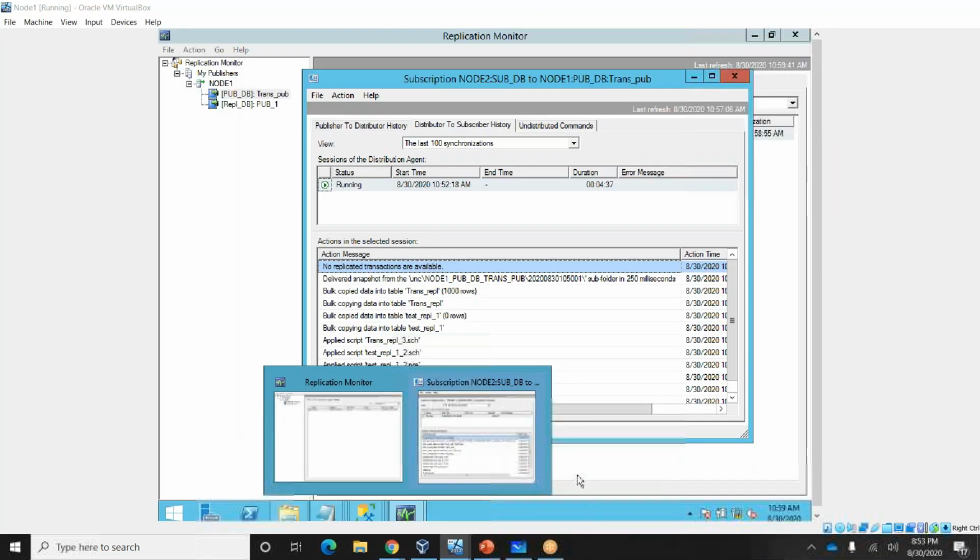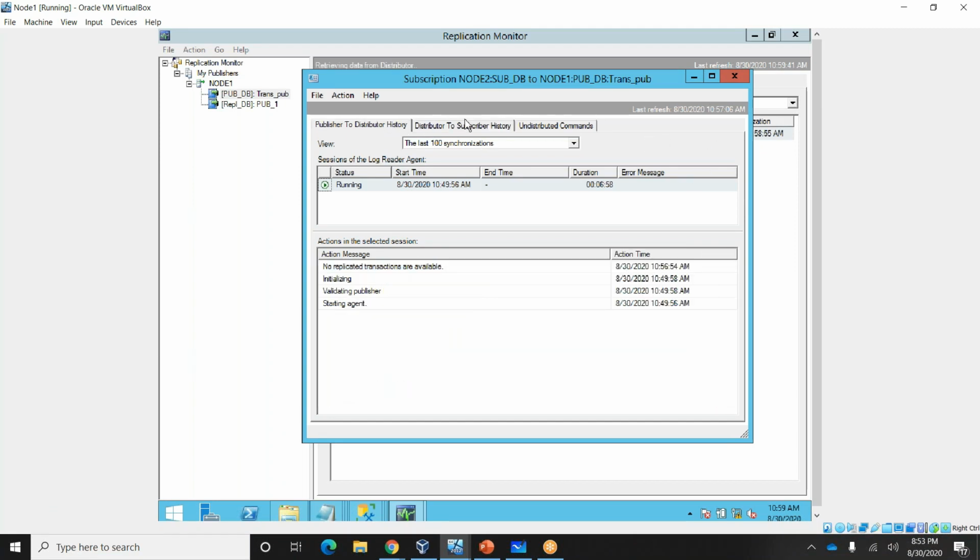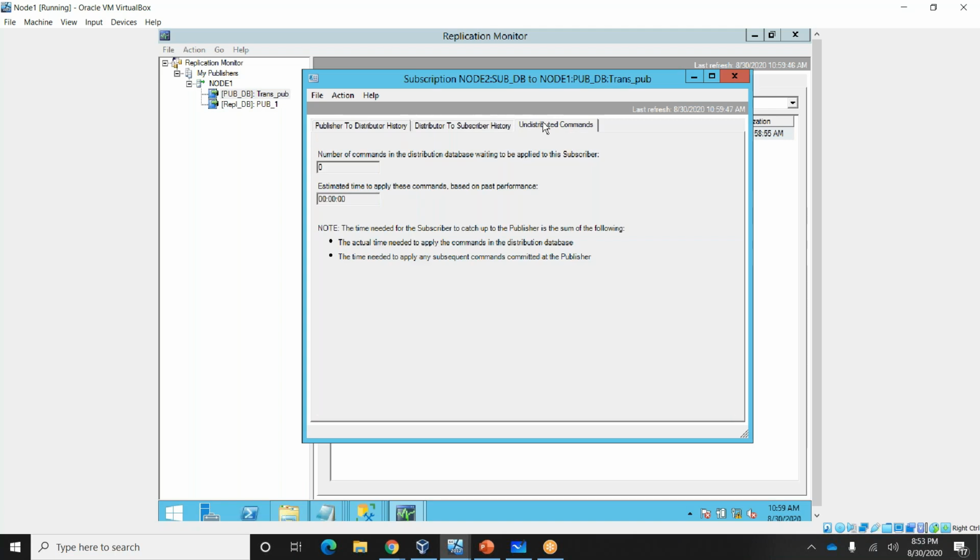Let me give some more examples. So these are the things. Here, the distribution commands show how many commands are pending to replicate to the subscriber. It gives the count, and this is the estimated time, how much time it will take to deliver from publisher to subscriber.